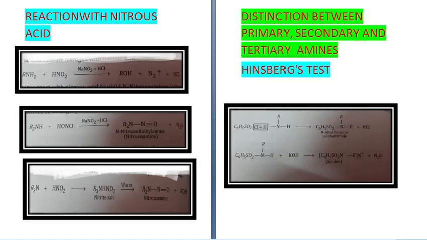Next is the reaction with nitrous acid. Nitrous acid is prepared in situ from cold and dilute HCl or H2SO4 with NaNO2. Now see the first reaction over here. Primary amine plus HNO2, in presence of NaNO2 plus HCl, gives you ROH plus N2 plus HCl. So it will give you alcohol.